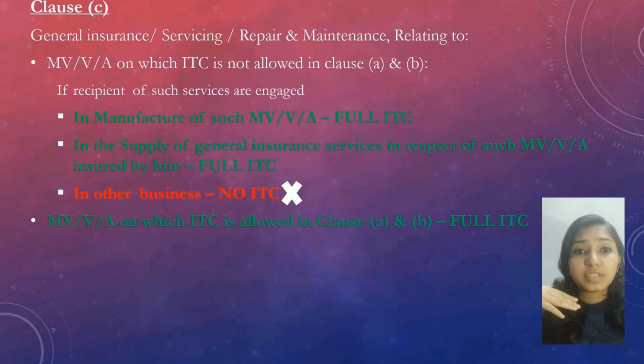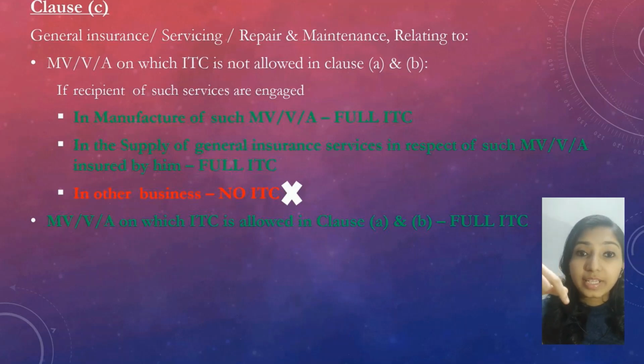If the recipient of the service is engaged in providing services relating to manufacture of motor vehicle, vessel or aircraft, he can claim full ITC. Or if the recipient is engaged in the supply of general insurance services in respect of such motor vehicle, vessel or aircraft insured by him, he can also claim 100% ITC. But if the recipient is engaged in any other business, he cannot claim input tax credit.